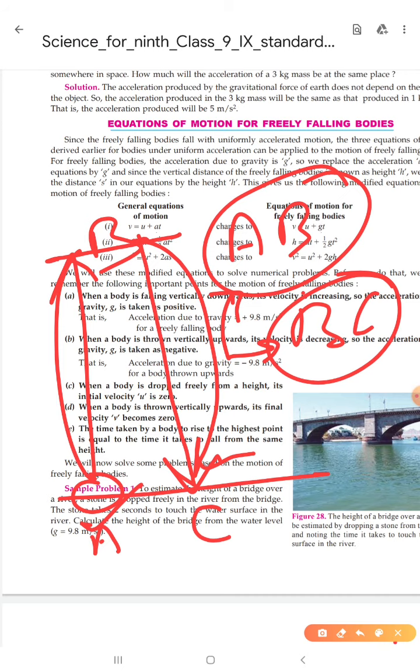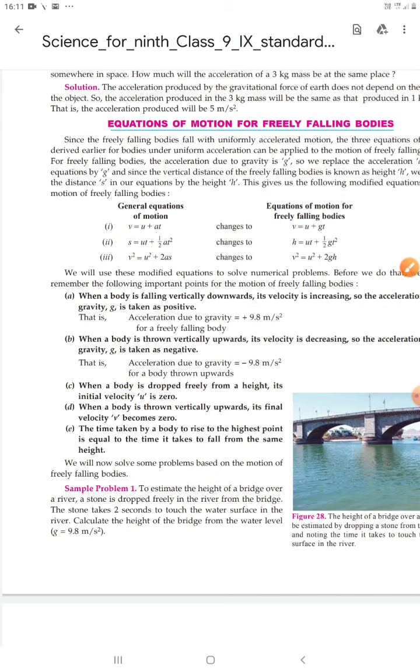So these are the important points regarding the motion of freely falling bodies. These numericals we will solve in our next class. Thank you very much.